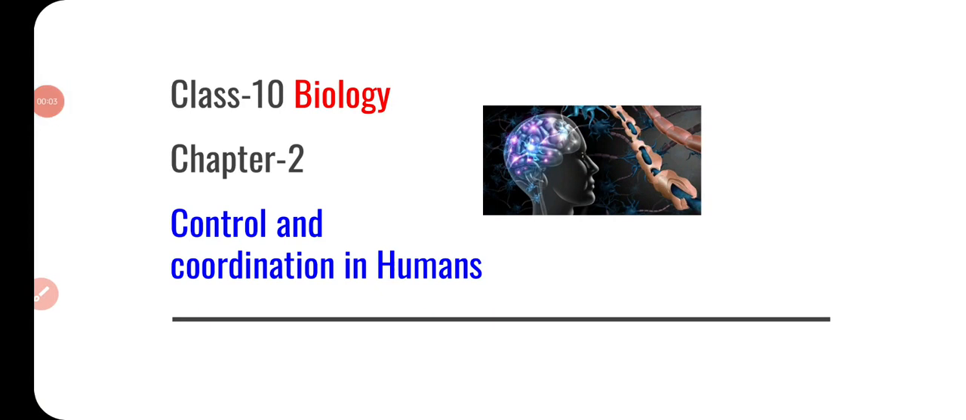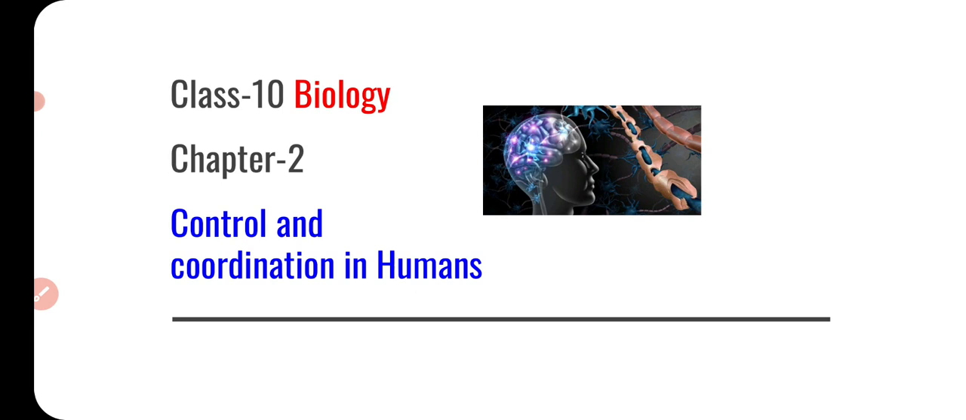Hello students, welcome back. This is the video of class 10th biology, and as you know we are studying chapter 2. So in this chapter we have to study about the control and coordination in plants as well as in the animals. In the previous videos we talked about the control and coordination in the plants. Here in this particular video we are going to discuss about the control and coordination in humans.